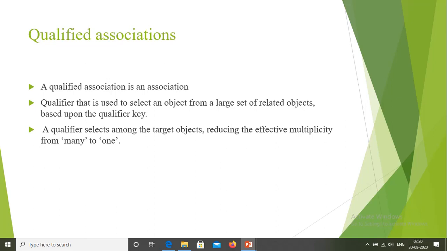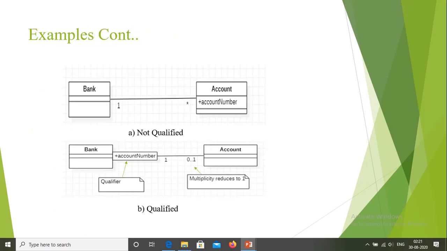Here in this qualified association we use a qualifier as an attribute. The qualifier is used to select an object from the larger set of related objects based upon the qualifier key. The qualifier selects among the target objects, and it reduces the effective multiplicity from many to 1.